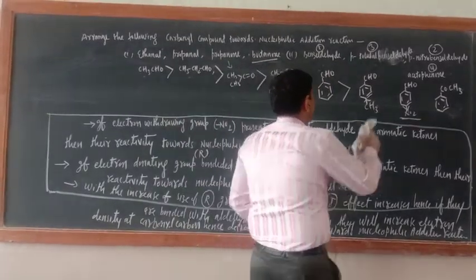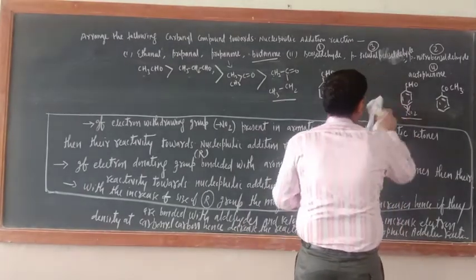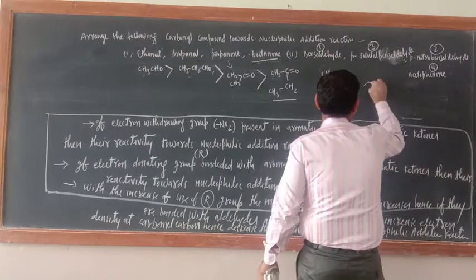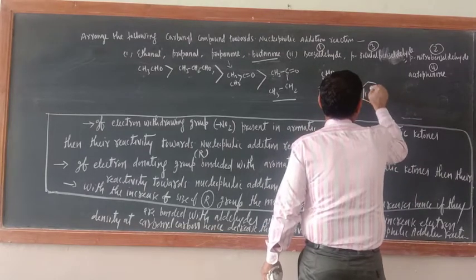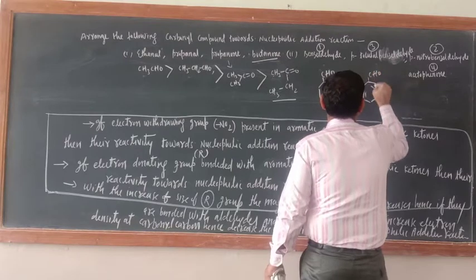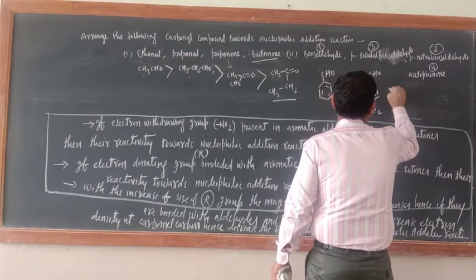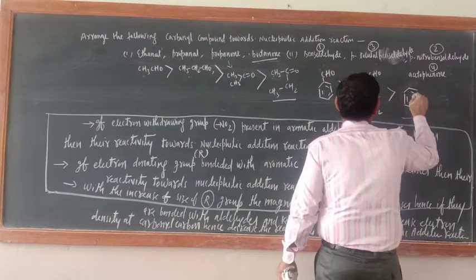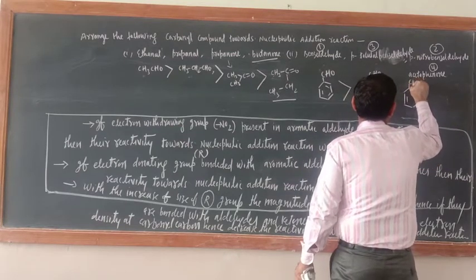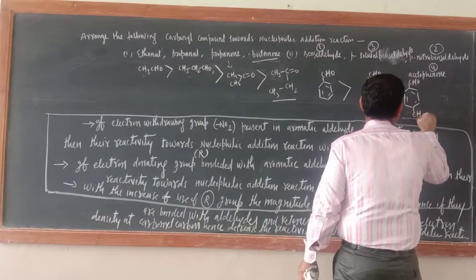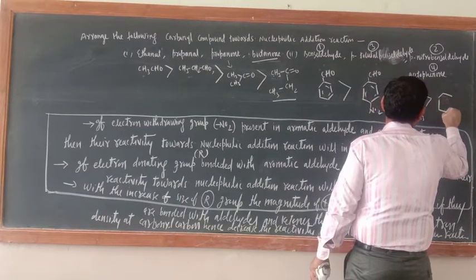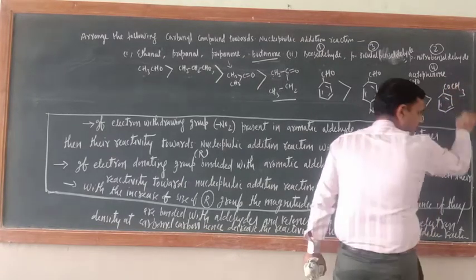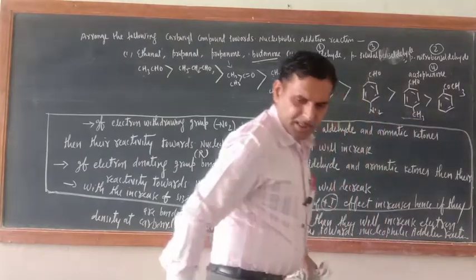So what would be the order? You can put here. Next order is this one. Let me write here. First one is this one, benzaldehyde. Next one is CHO and NO2. Then next one is tolualdehyde. Okay. CHO and here CH3, and the last one is acetophenone, COCH3.